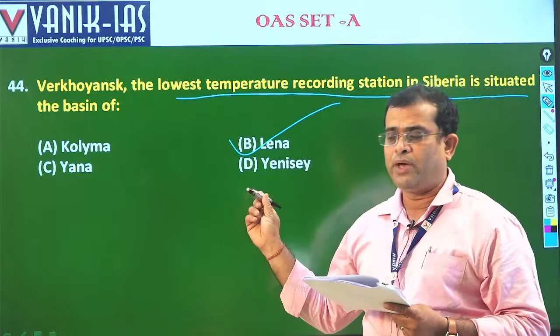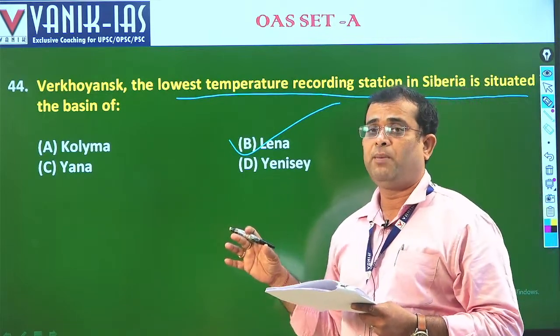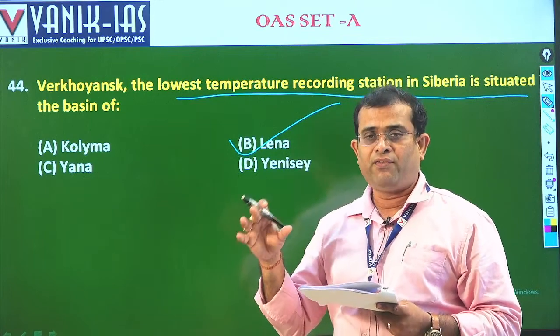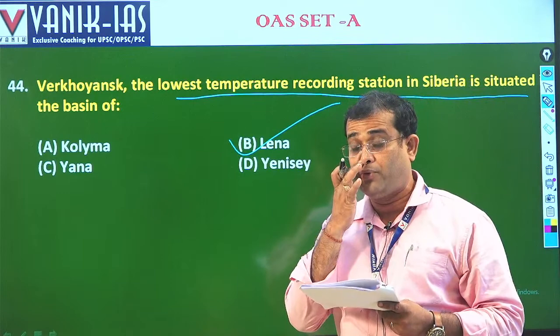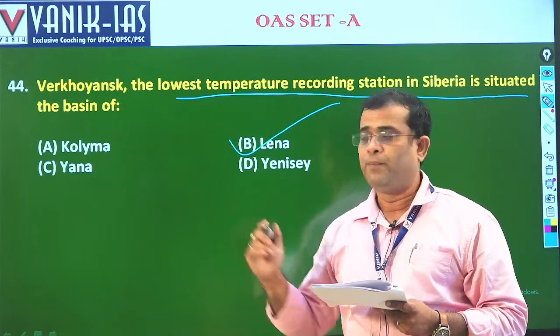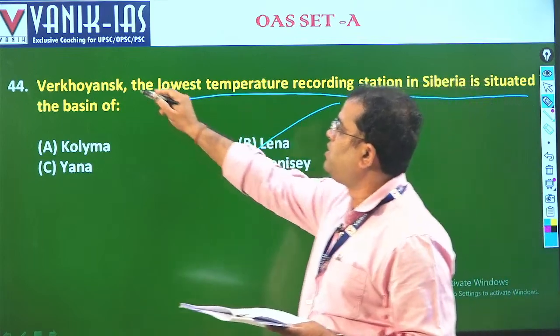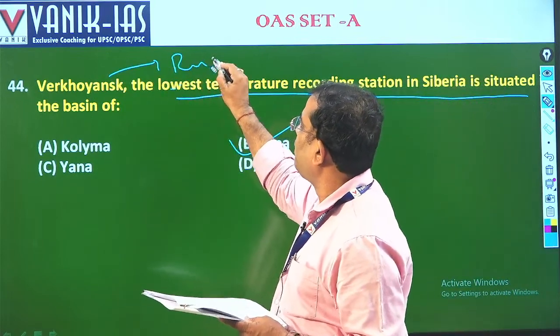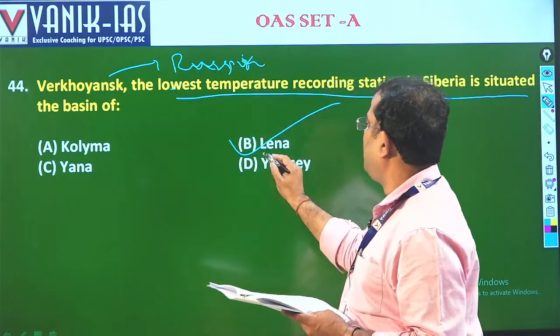See, in such types of questions, these are mostly direct from the regional part. They specifically demand from the students an in-depth study and know-how of the regional part. Okay, so it is in Russia. The Lena river is particularly Verkhoyansk. This is a city in Russia, and this is covered by the Lena river.